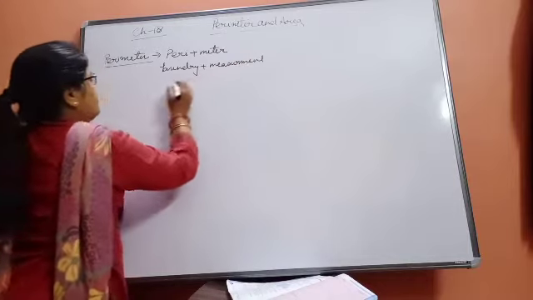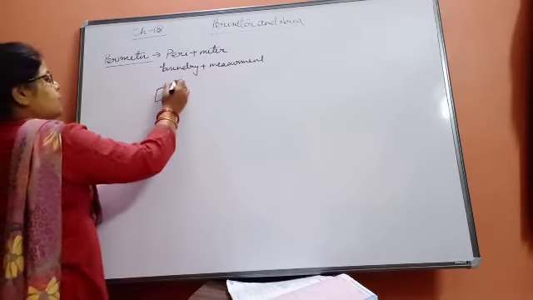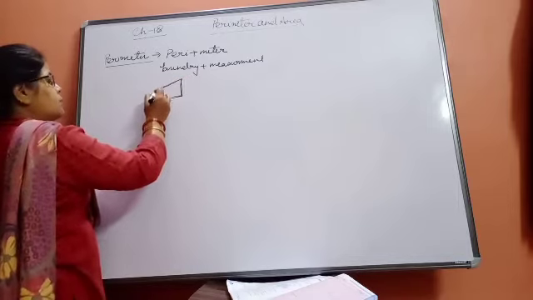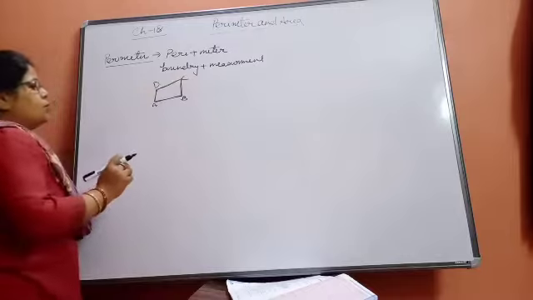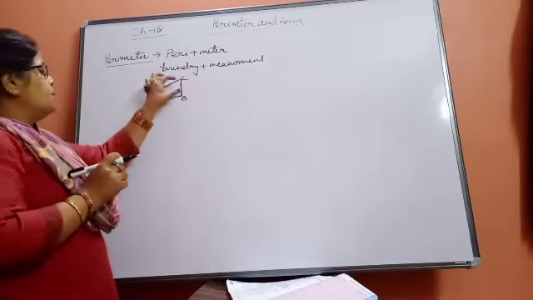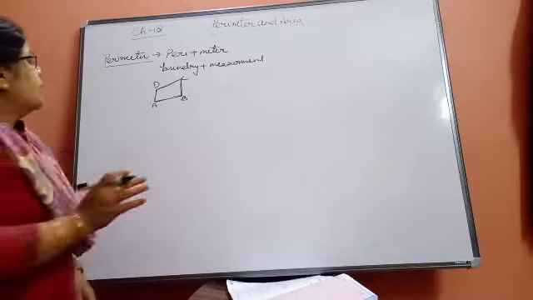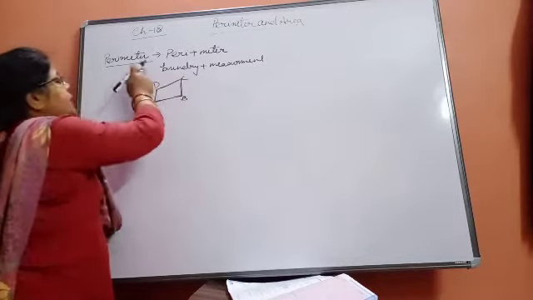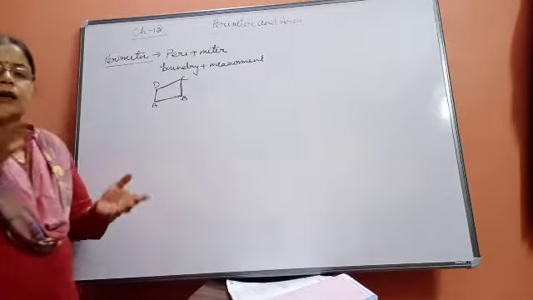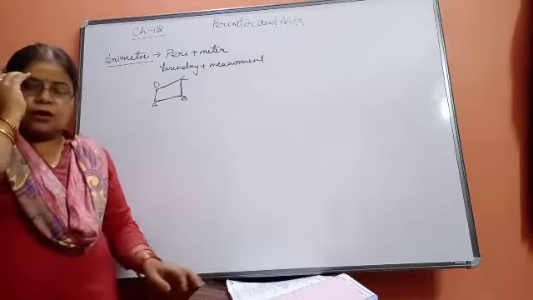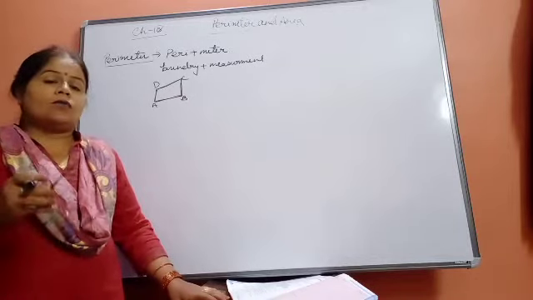So suppose we have any figure and we would like to find the measurement of its boundary, means we would like to move on its boundary. Suppose it is ABCD. We find the lengths of AB and BC and CD and DA, and afterwards we add them, then it will become the perimeter of the figure. In this way we can find the perimeter of a rectangle or square or rhombus or whatever figure is given to us.